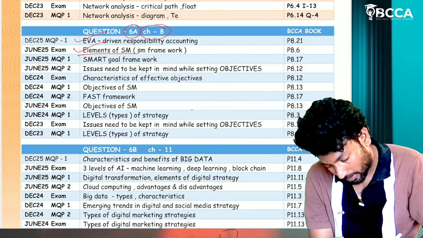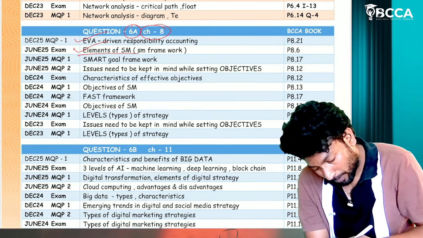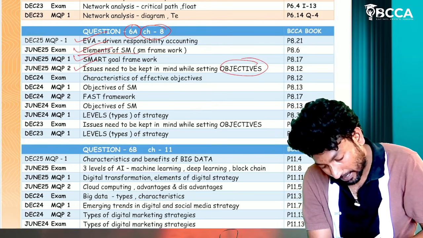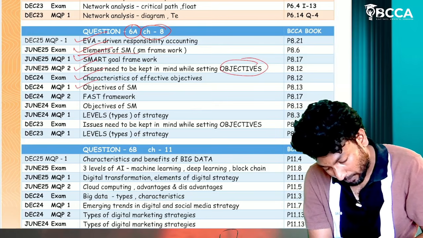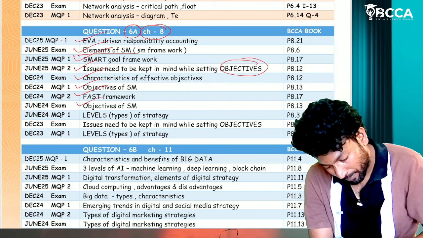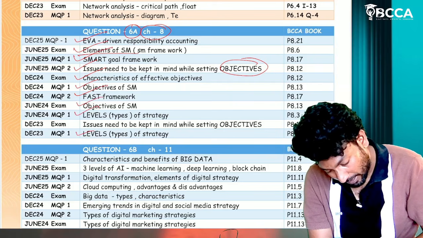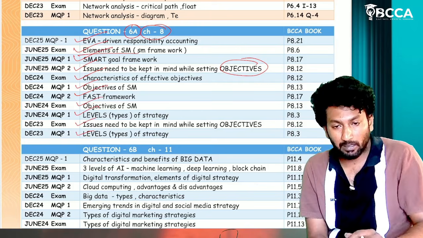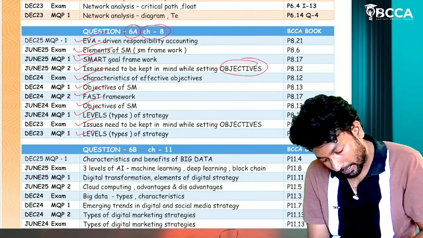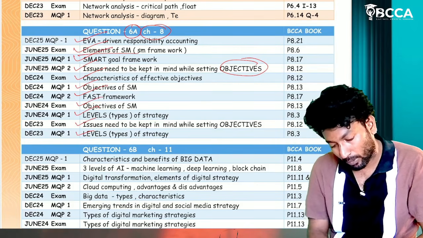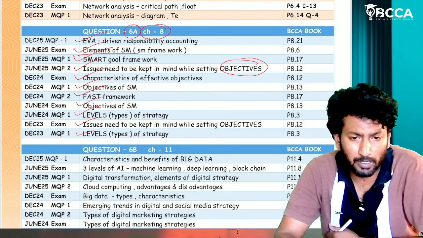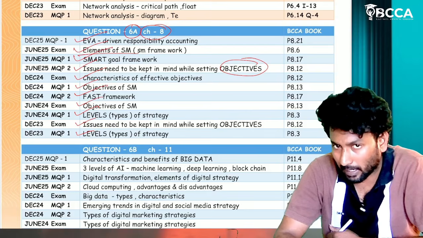Then the SMART goal framework, issues to be kept in mind while setting objectives, characteristics of effective objectives of SM, the FAST framework, objectives of SM, levels of strategy. Nearly 4 or 5 questions are there. Characteristics, issues to be kept in mind, and objectives are repeatedly asked. First of all, prepare these questions, then give some paper reading to the other content.